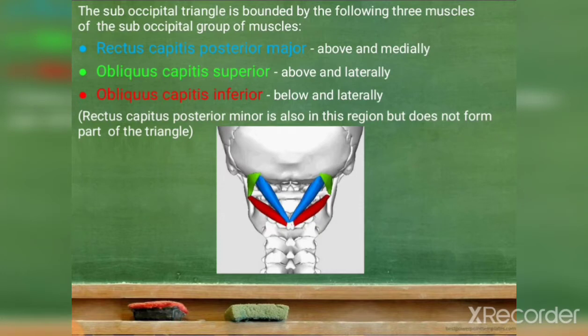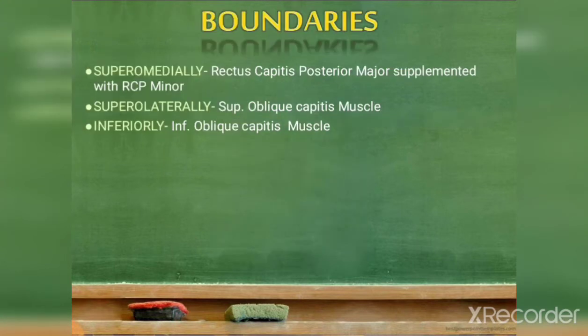So the boundaries are: above and medially it is bounded by RCP major, that is rectus capitis posterior major. It is highlighted with blue color. So this is the RCP major. Above and laterally it is bounded by obliquus capitis superior, and below and laterally it is bounded by obliquus capitis inferior. RCP minor is also in this region but does not form part of the triangle. So in the boundaries we have superomedially the RCP major supplemented by RCP minor. Superolaterally we have obliquus capitis superior, and inferiorly we have obliquus capitis inferior muscle.